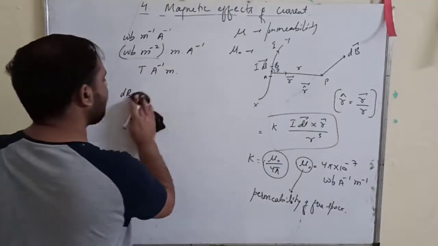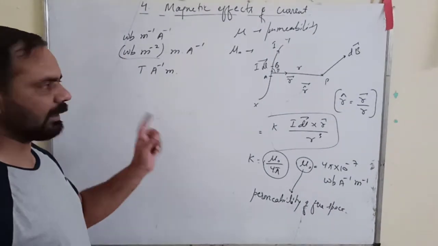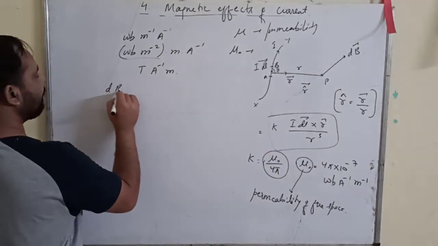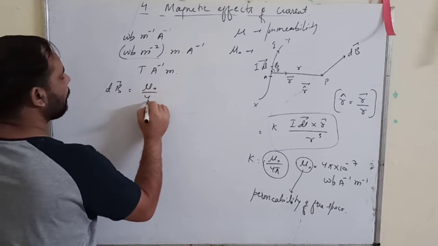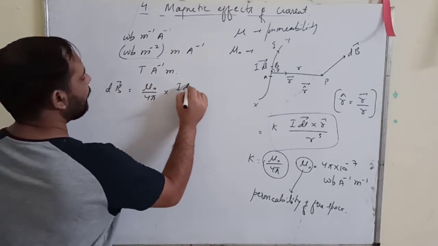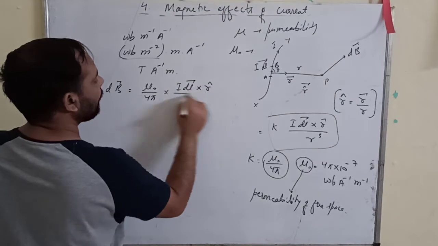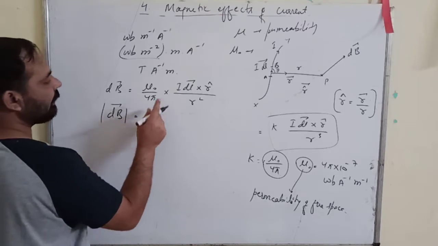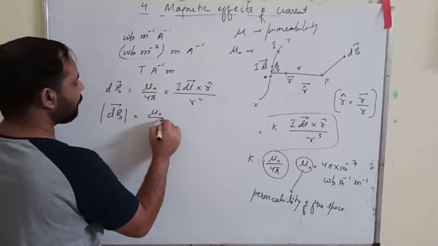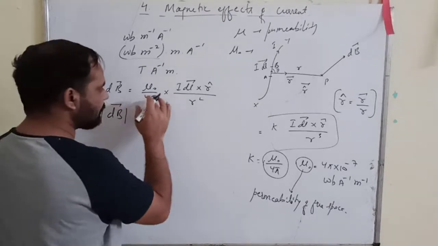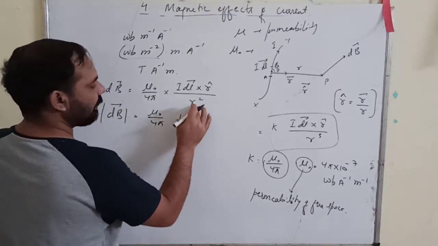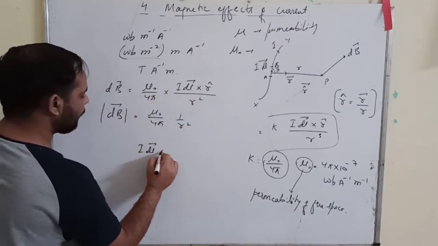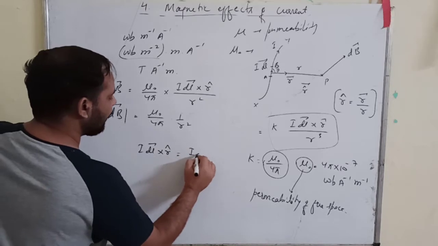Before just obtaining that, because it would be easier after that, let us obtain the magnitude of this magnetic field. So we have dB vector equals mu naught upon 4 pi into Idl vector cross r cap upon r square. If I want to find the magnitude of dB, I will find the magnitude of this part. Mu naught upon 4 pi is already a magnitude, a constant value. Then 1 upon r square, already a constant value, and the magnitude of this will be Idl vector cross r cap is Idl